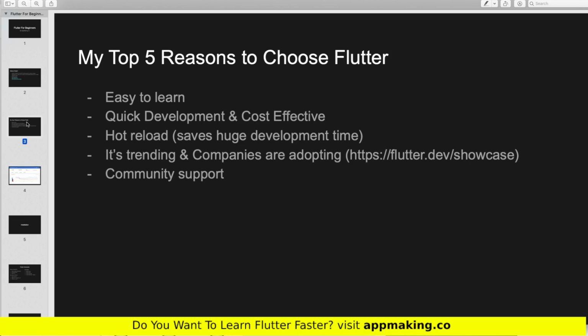Then it has a feature called hot reload. Hot reload is nothing but when you make changes, the change will immediately reflect in your application. So during development, it saves a huge amount of time. When we are developing our application, you can clearly understand what hot reload is. Also, it's trending and many companies have started adopting Flutter. So if companies are adopting Flutter, you have more job opportunities. Also, you have more freelancing opportunities.